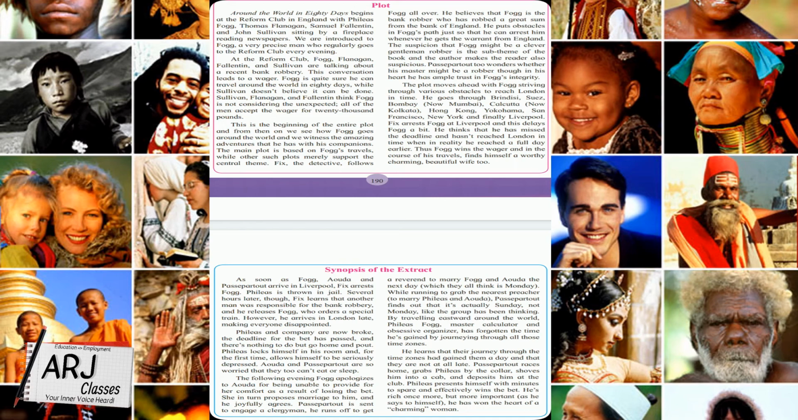Then Phileas Fogg, by traveling eastward around the world, Phileas Fogg, master calculator and obsessive organizer. Being a master calculator, we have studied that he is a very precise man, a very perfect man. So here one adjective is given to him as a master calculator and obsessive organizer, meaning he is very good at organizing and very good at calculating too. He's forgotten the time he's gained by journeying through all those time zones.